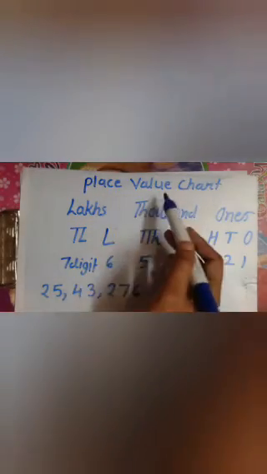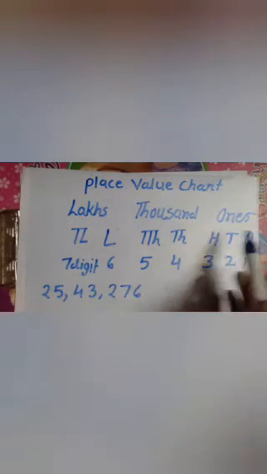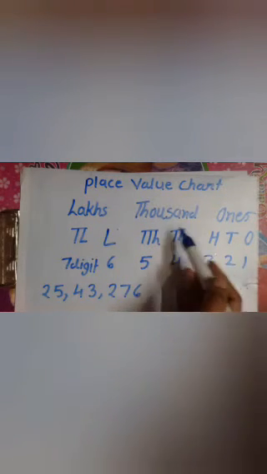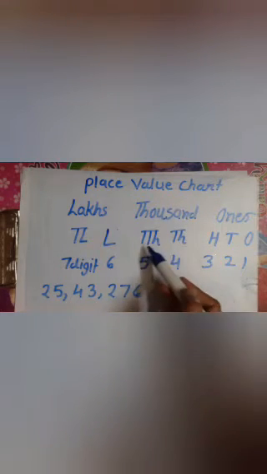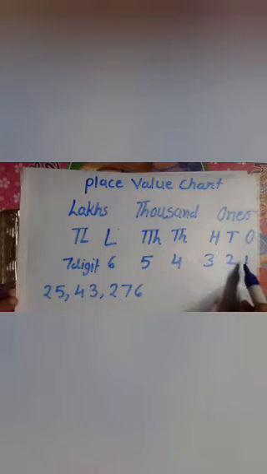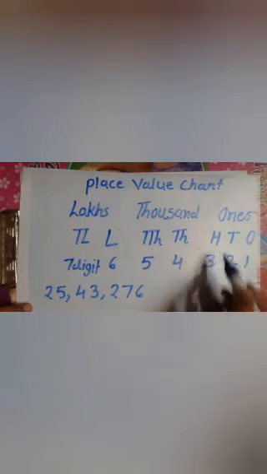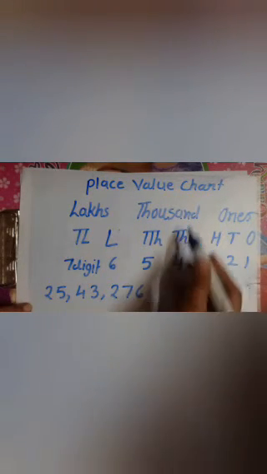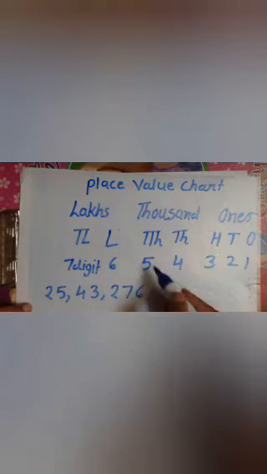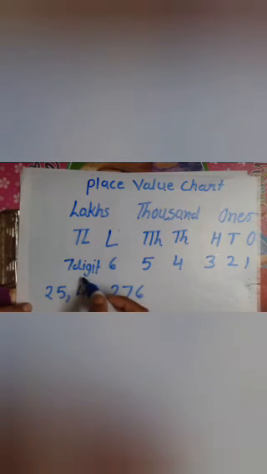We start the place value chart. Ones, thousands, lakhs are the 3 periods. The ones period has ones, tens, hundreds. Thousands has thousands and ten thousands. Lakhs has lakhs and ten lakhs. Ones is a 1-digit number, tens is 2 digits, hundreds is 3 digits, thousands is 4 digits, ten thousands is 5 digits, lakhs is 6 digits, and ten lakhs is 7 digits.